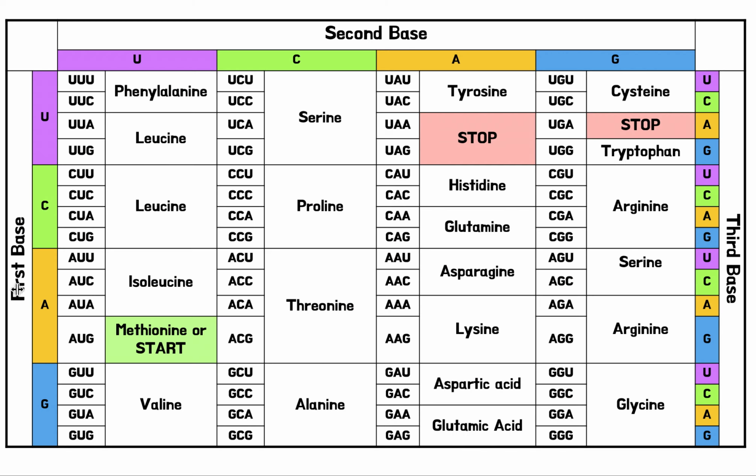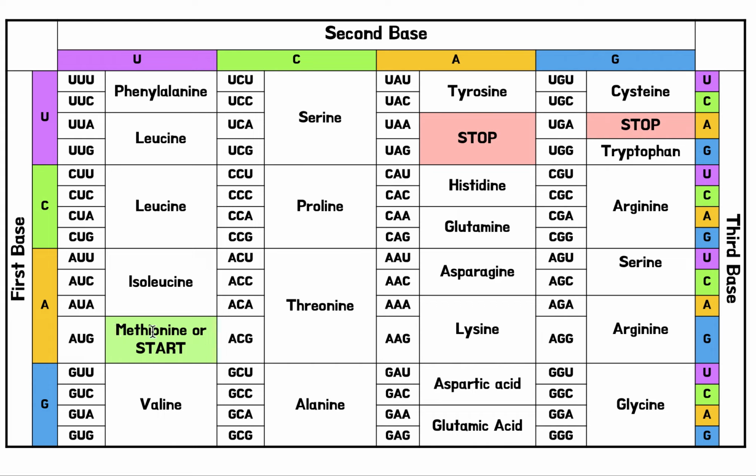So if we look, first base was A, so we're going to be in this column for sure. Now the second base is U, so it's going to be in this part. Third base is G, so it's here. It's AUG. So we can see AUG is the start codon. It brings the amino acid called methionine.